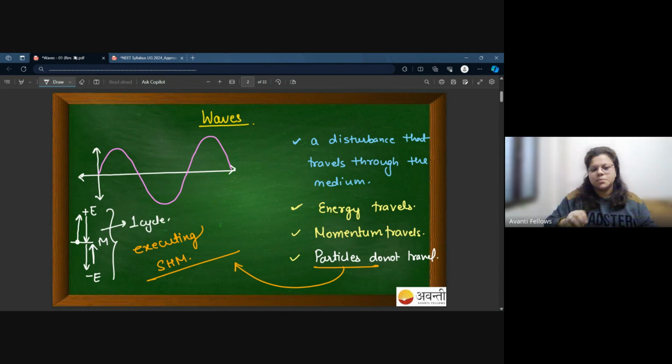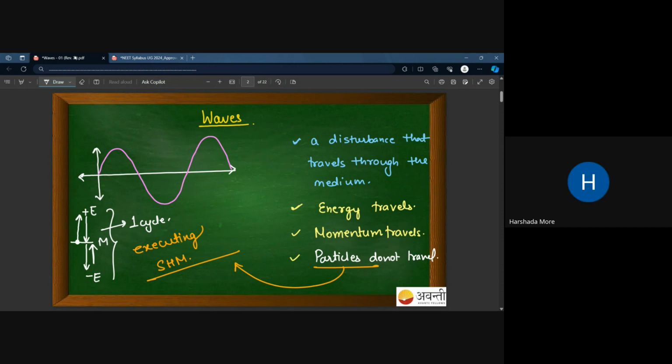Yes, ma'am. So basically, this is what particles are doing at their own place. They are not moving in space, they are not moving with the disturbance. What are they doing? They are moving from the mean position to the positive extreme, then positive extreme to mean, to negative extreme, to mean. So they are moving like this. The wave is traveling in the forward direction and they are doing this kind of motion. Do we get the idea?